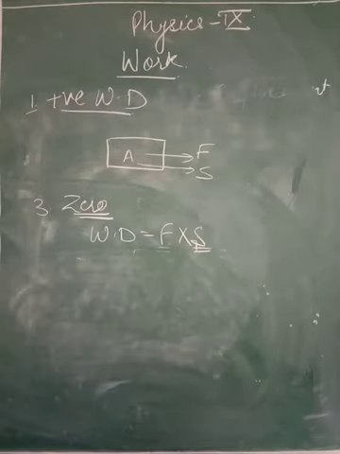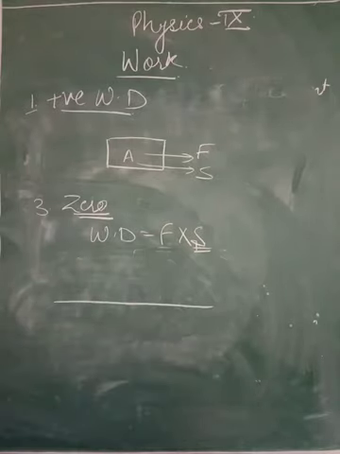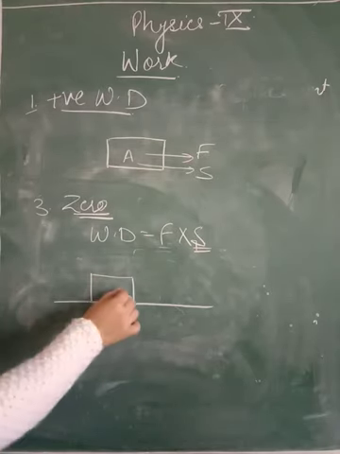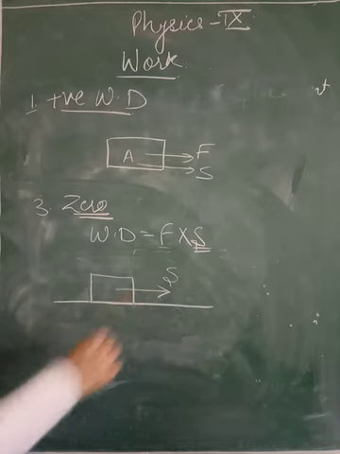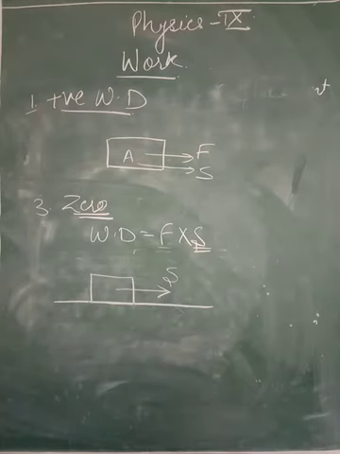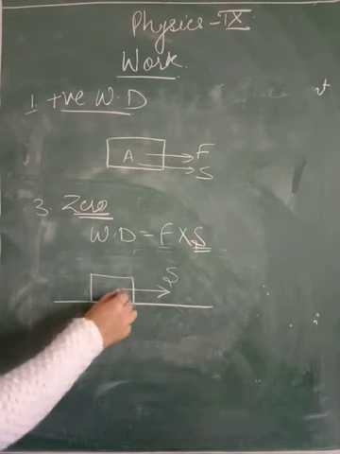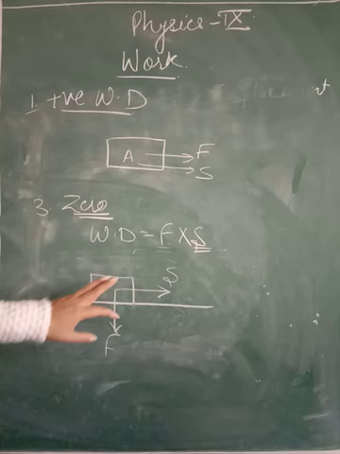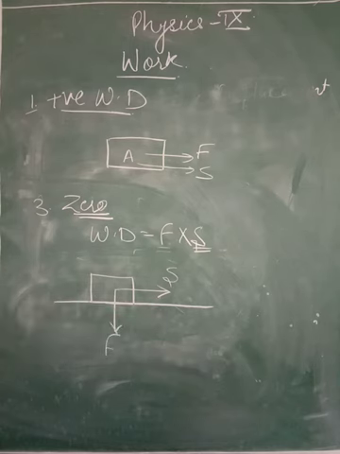Suppose we consider a horizontal smooth surface, and this is an object lying over here, and we are moving it in this direction, so this is the direction of displacement. The force applied by the gravity of the earth will always act in the downward direction. So in this situation, force and displacement are perpendicular to each other. This is the displacement of the object, this is the gravitational force, so work done by gravity in this situation will be 0.